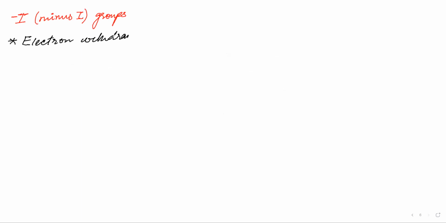Let me use a different color. Minus I. Okay, fine. Let me write in bracket. Minus I groups. What are minus I groups? These are electron withdrawing groups. So what is the order?